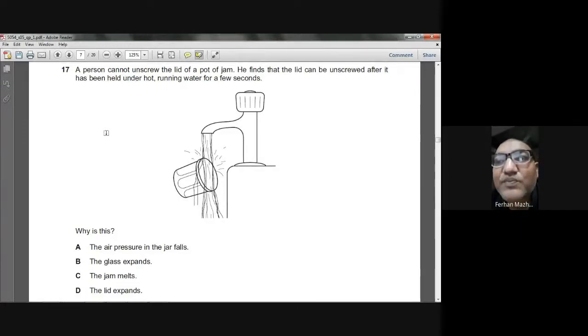When it expands, then you can open it easily. The air pressure in the jar falls? That's wrong. The glass expands? No. The jam melts? No. The lid expands. Yes, because the lid expands, that's why you can open it easily. So I think D is the right answer.